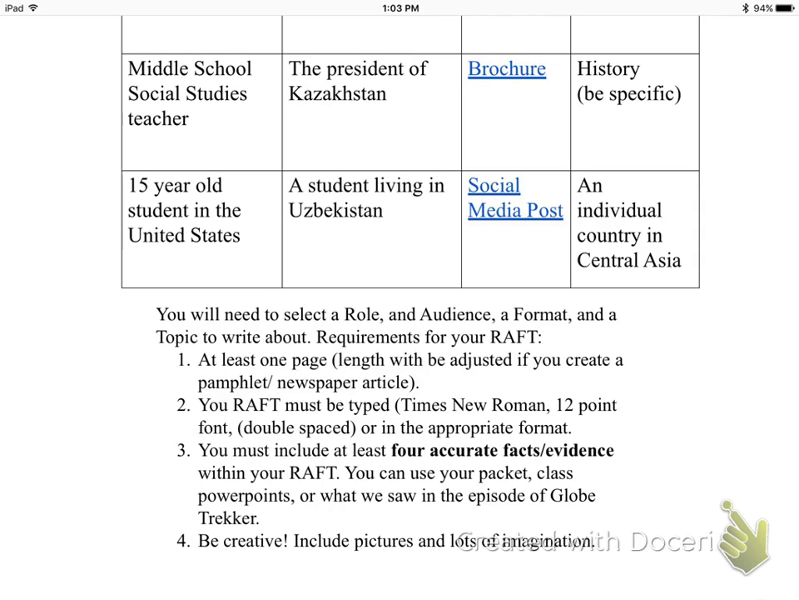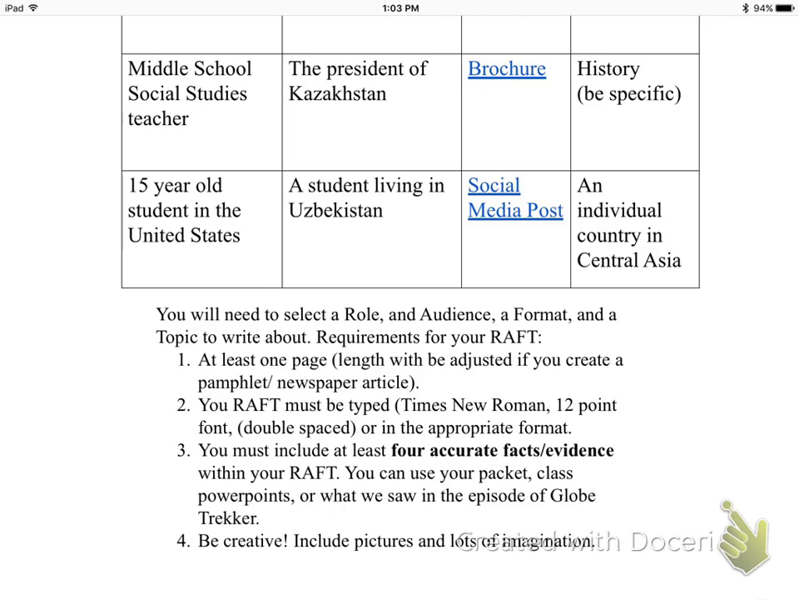Now that's adjusted if you write a news article or a brochure or a social media post, but kind of think at least a couple paragraphs here. Everything is typed. So we are doing this 100% on our computers and we will submit on our computers on Google Classroom. You must include at least 4 accurate facts in your RAFT. So whatever format you use, whatever topic you choose, you have to include at least 4 facts. Again, that's where your packet comes in, the PowerPoints from class, the episode of Globe Trekker, any of those can be used to get your facts.